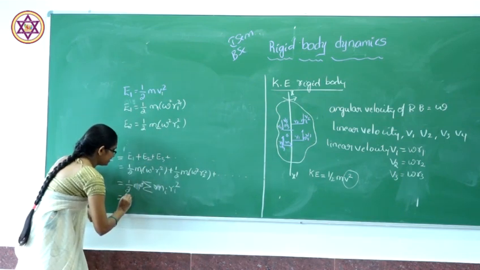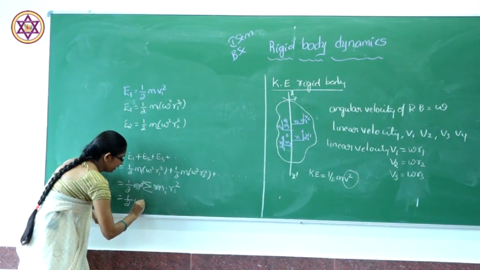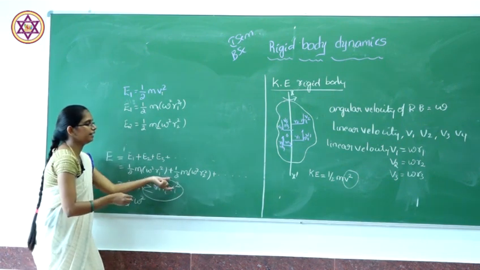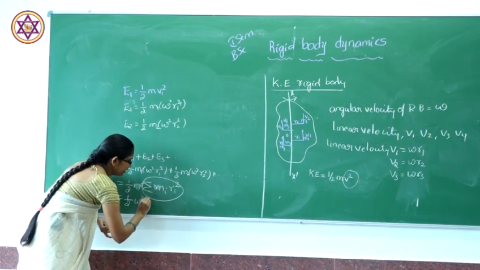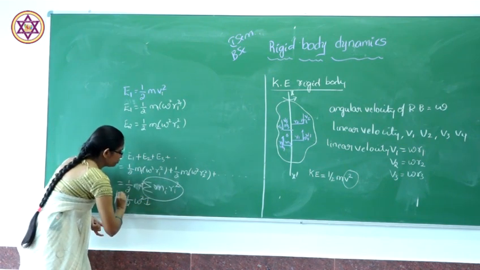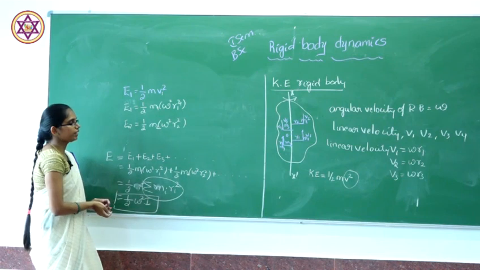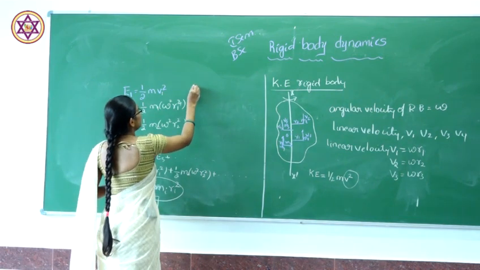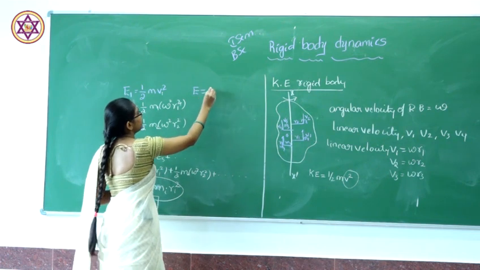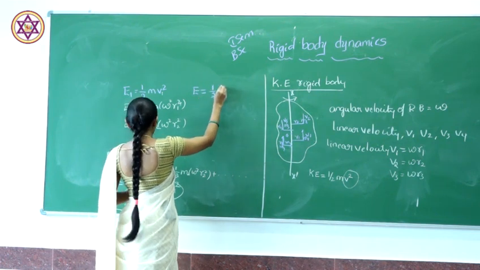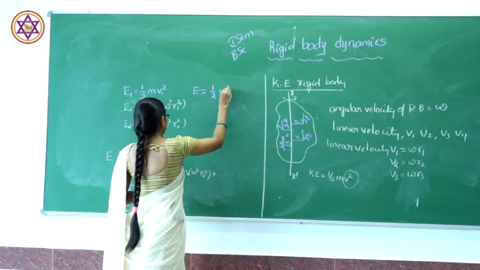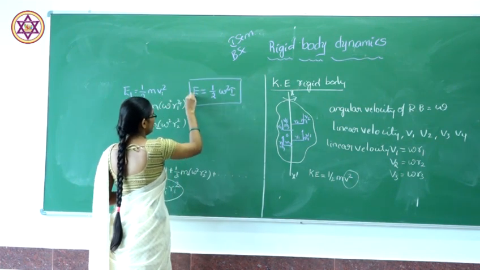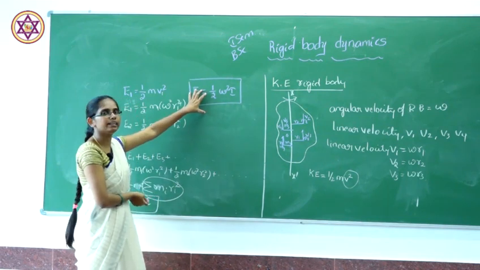If you write this sum of mi ri square as I, this is the moment of inertia. So the kinetic energy of a rigid body is given by half omega square I.